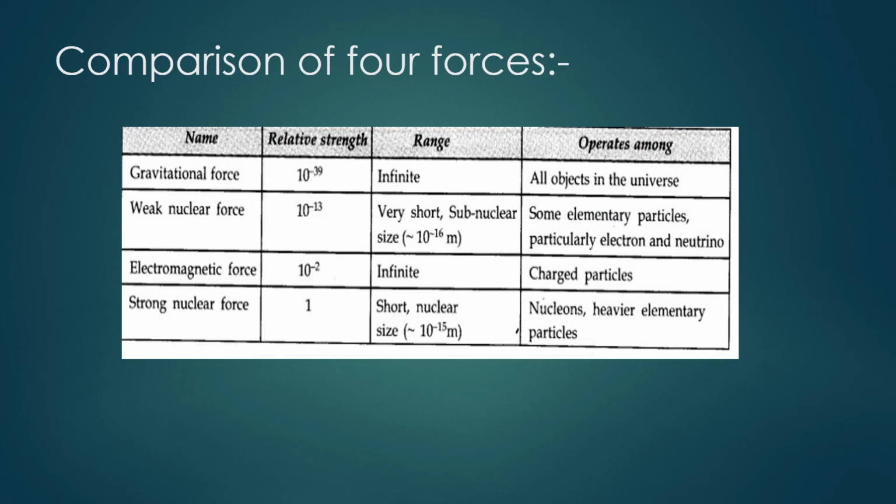Here is the comparison of four fundamental forces. Weakest is gravitational force, then weak nuclear force, then electromagnetic force, and strongest is strong nuclear force. You can see their relative strengths and range and in which objects they are operating actually. All these things are inside this table.